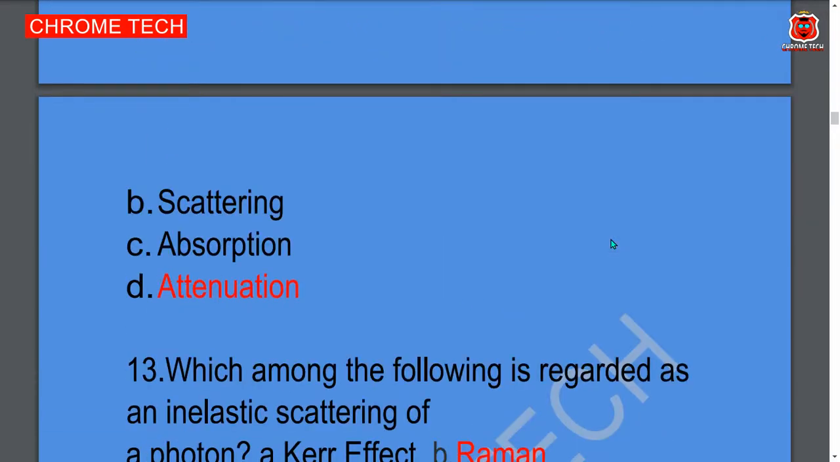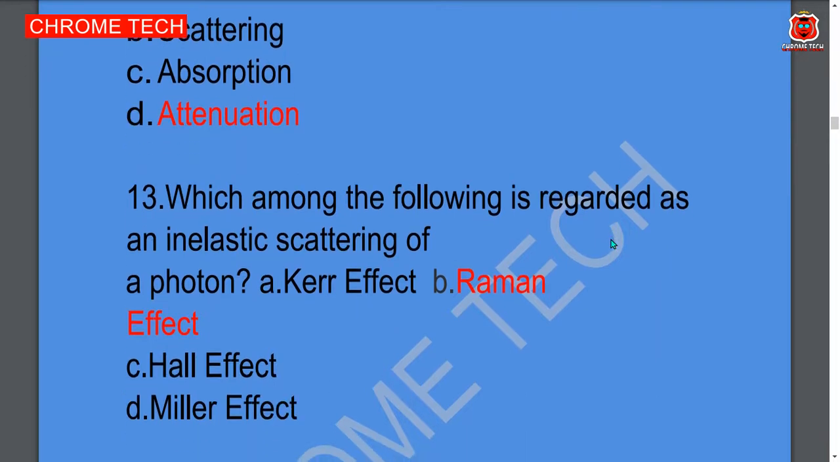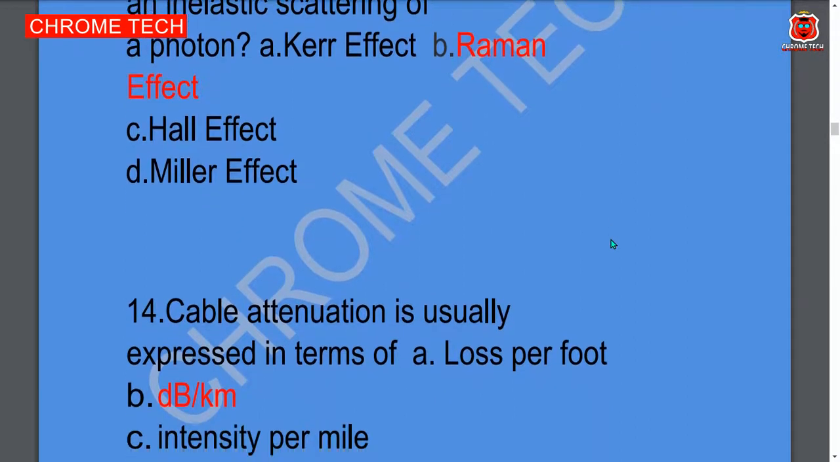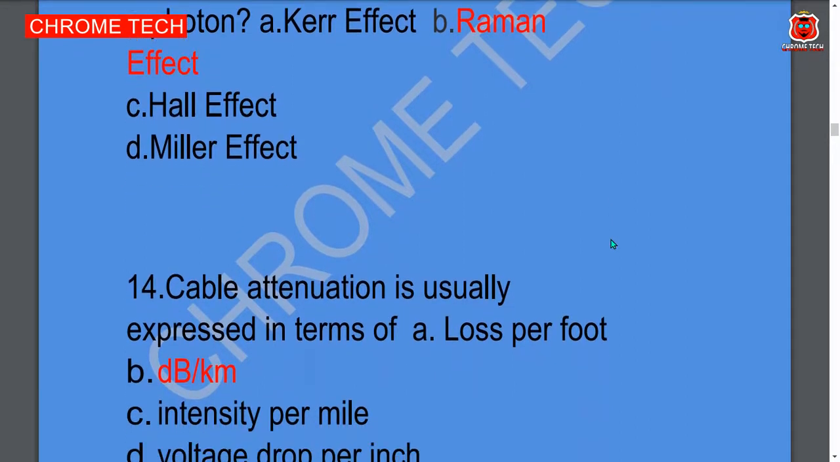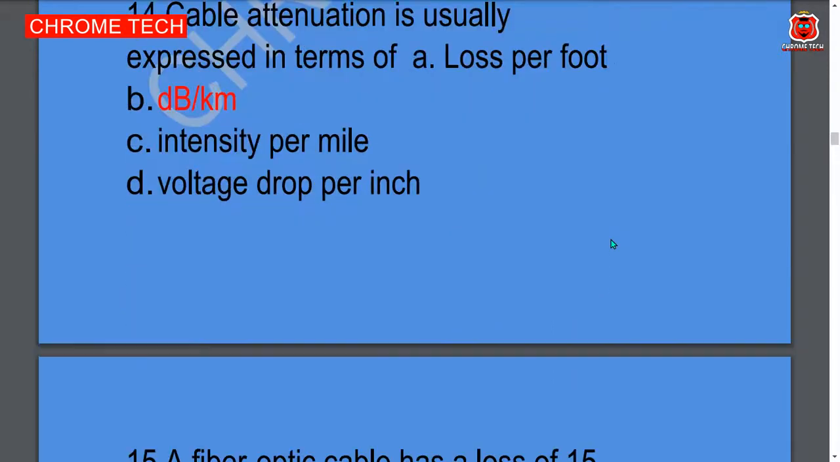attenuation. Attenuation is the correct answer. Next question. Which among the following is regarded as inelastic scattering of Raman effect? Option B is the correct answer. Next question. Cable attenuation is usually expressed in terms of decibel per kilometer is the correct answer. Option B is the correct answer.